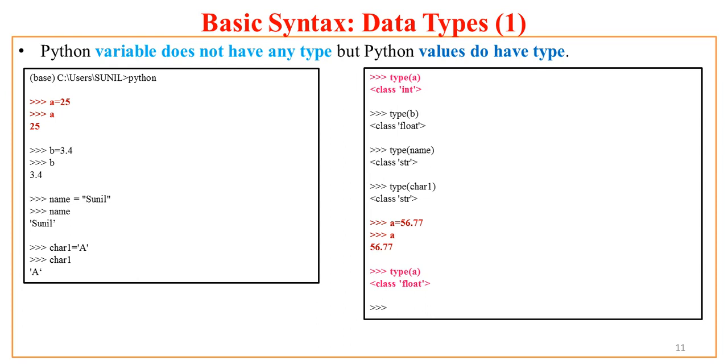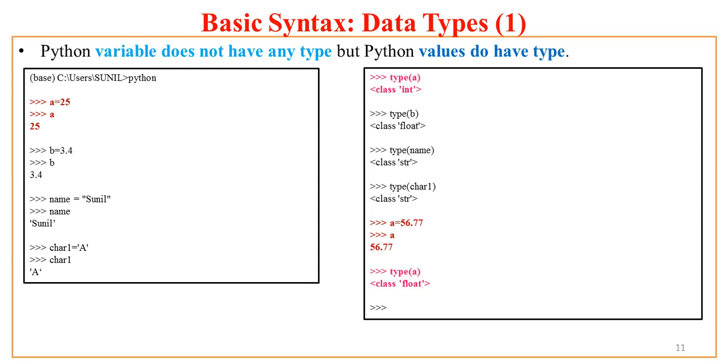Now let us see data types in more detail. As I said, in Python, variables do not have type, or I may say any variable doesn't have any type, but values assigned to the variables do have type. What does it mean? As we have seen in the earlier slide, if I create variable A and assign value 25 to it, A automatically takes the characteristic of class int.